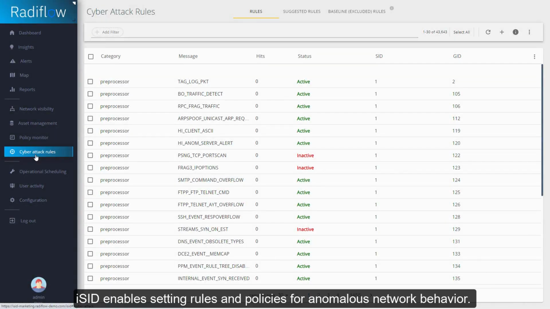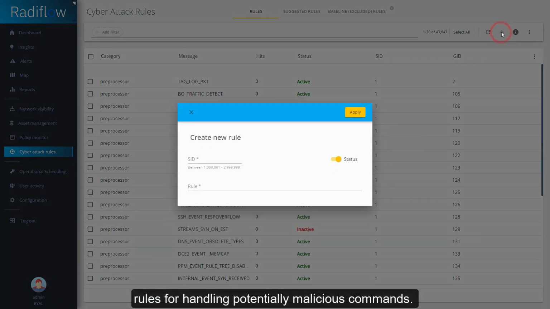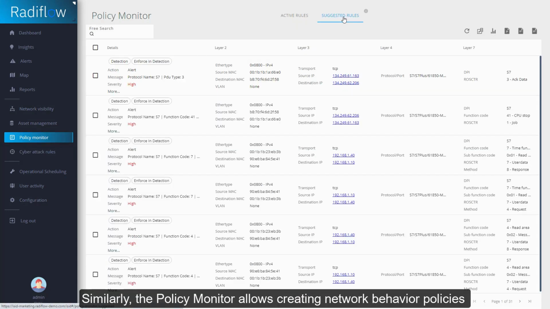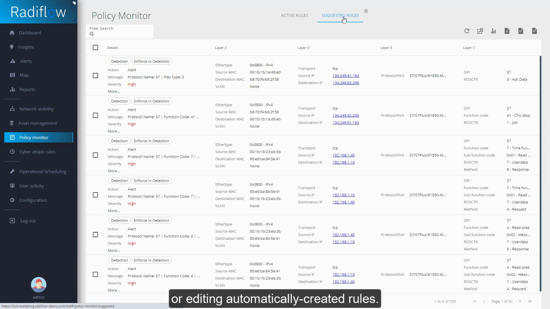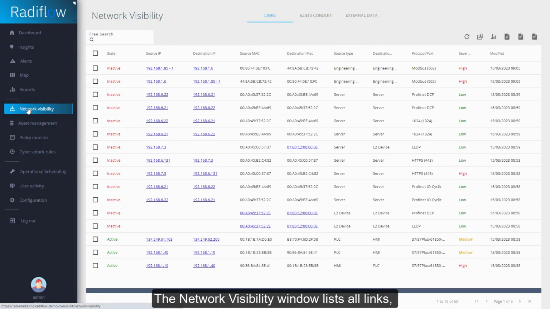iSID enables setting rules and policies for anomalous network behavior. The Cyber Attack Signature Rules tab lists the rules for handling potentially malicious commands. User-editable rules can be created automatically by iSID, or manually by the user. Similarly, the Policy Monitor allows creating network behavior policies, or editing automatically created rules. The Network Visibility window lists all links, including status, IP address, and device type, as well as source and destination, protocol, severity, and time since last communication.